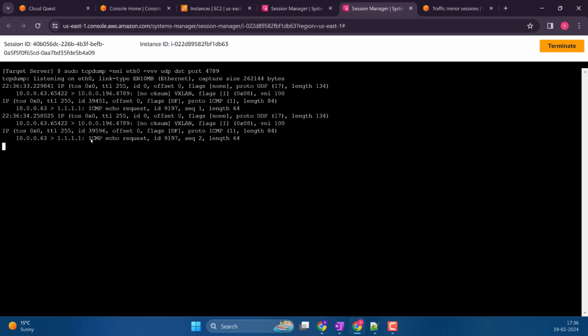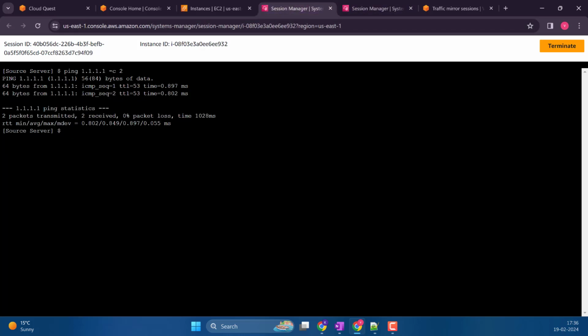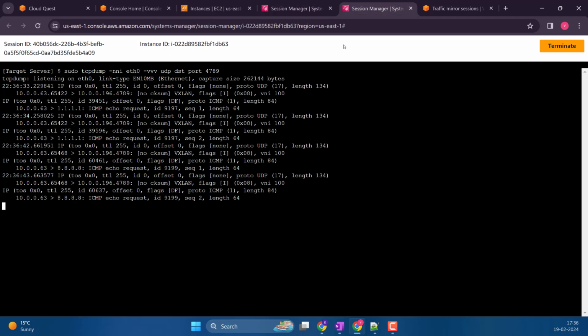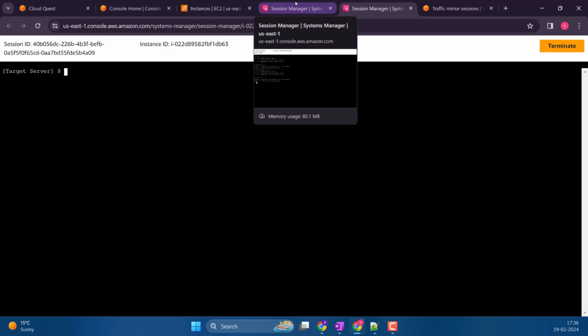And yes, it is capturing 1.1.1.1. And let's try to enter 8.8.8.8, and I think this should listen on 8.8.8.8. So anyways, it is working at least now. Before it was not, but right now it is working. And once we do that, we are going to split it, right? Split it based on the VXLAN. I guess that's what they said.